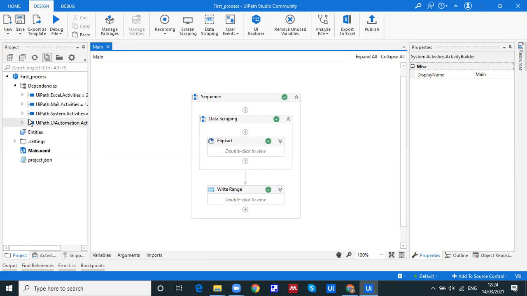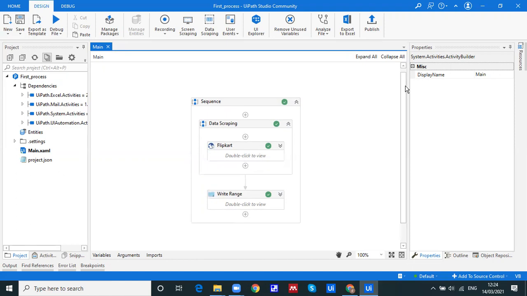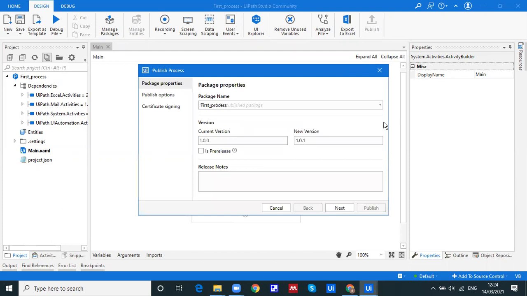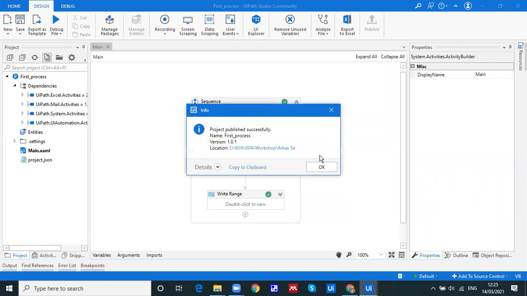What is a NuGet package in UiPath? A NuGet package is important because at the end of your process, let me show you. Just click on the publish button. This is going to create a NuGet package in the folder where you want. So we can see the project has been published.